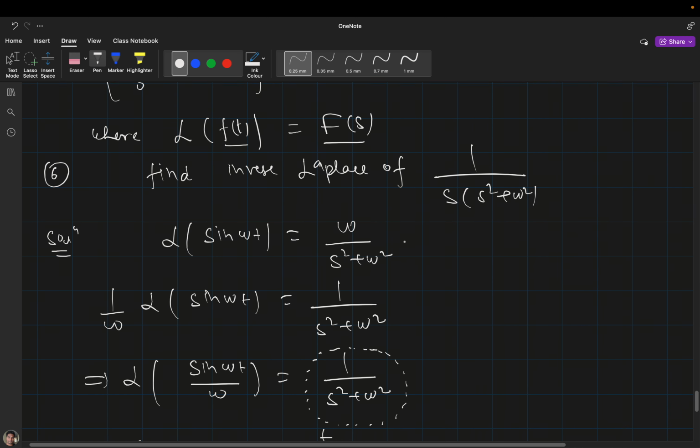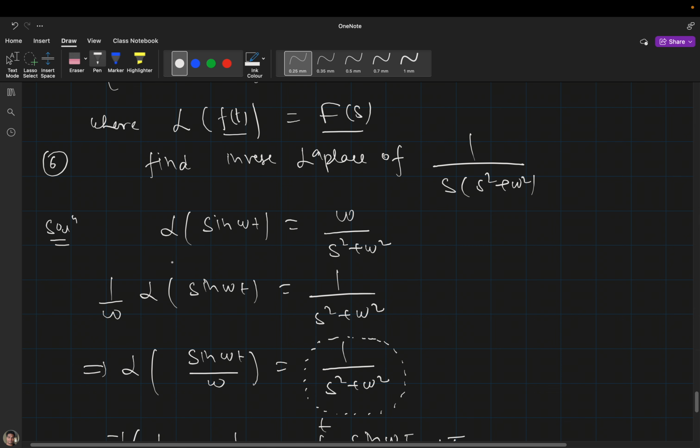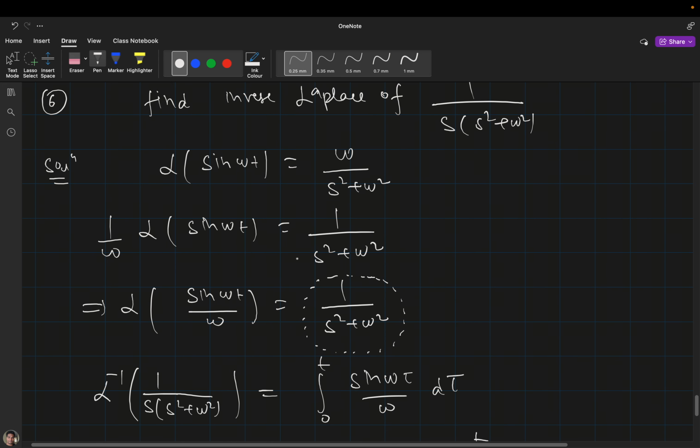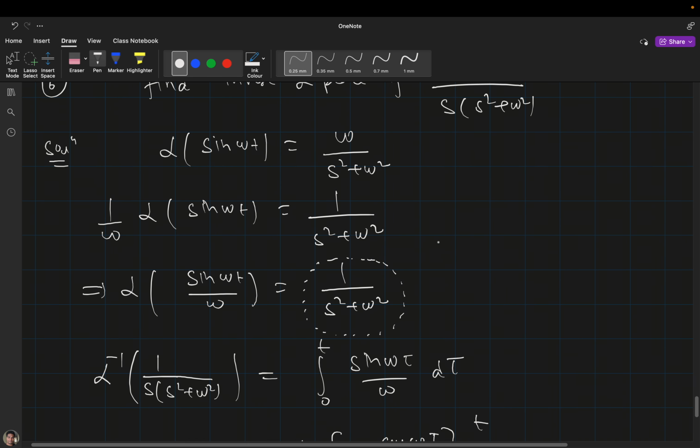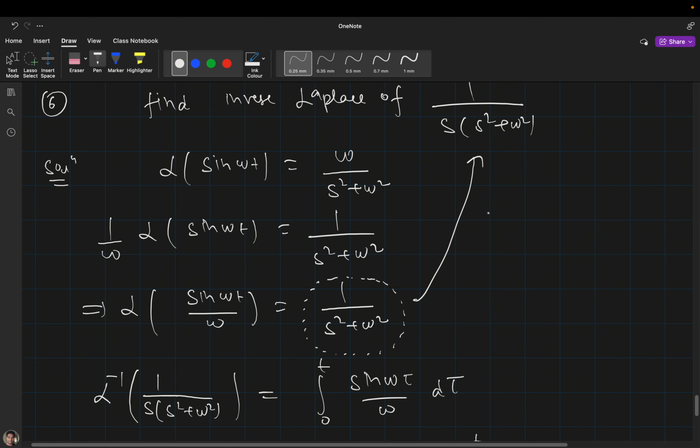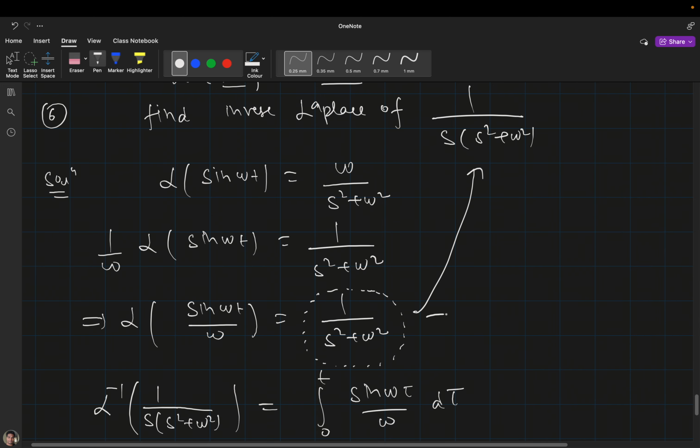Okay, here I know that the Laplace transformation of sine omega t is nothing but omega divided by s square plus omega square. Then what I did is I just moved this omega here. Since it is a scalar, I can write it like this. Which means that the Laplace transformation of sine omega t divided by omega is nothing but this. Okay, now we'll go to the question, our problem. Here you can see that this one is F(s) for this f(t).